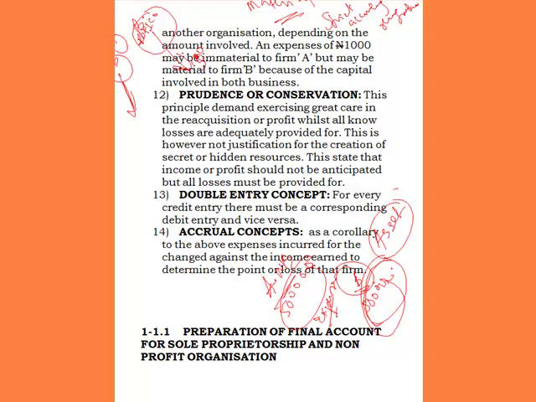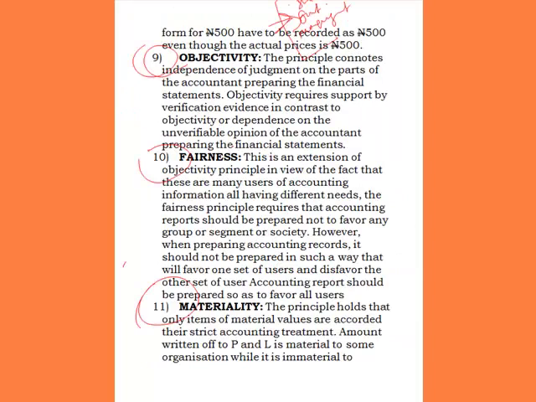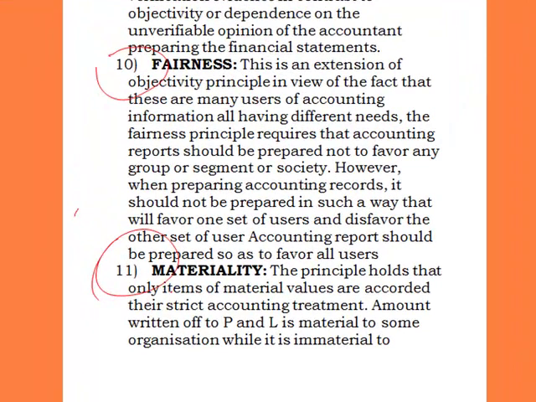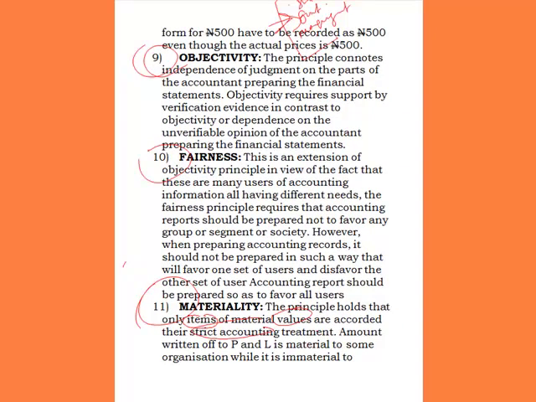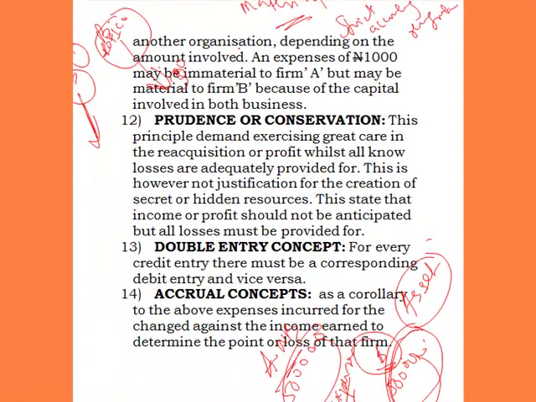So therefore, the materiality principle holds that only items of material value are accorded their strict accounting treatment. An amount taken to the P&L is material to some organizations, while it is immaterial to another, depending on the amount involved.